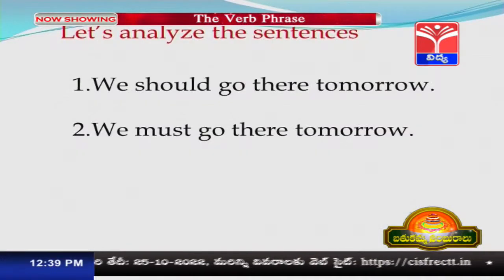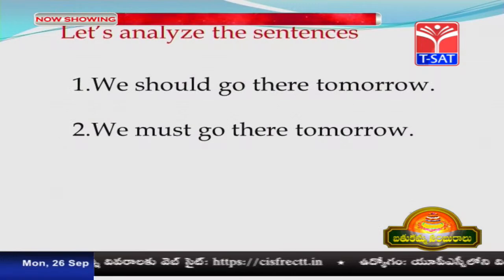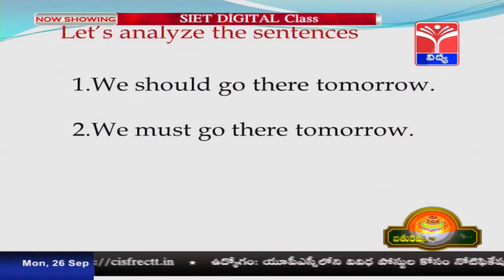Here is another pair of sentences: we should go there tomorrow, we must go there tomorrow. The first sentence, we should go there tomorrow, explains an obligation, whereas the second sentence, we must go there tomorrow, is an order and we were told to be there by tomorrow.